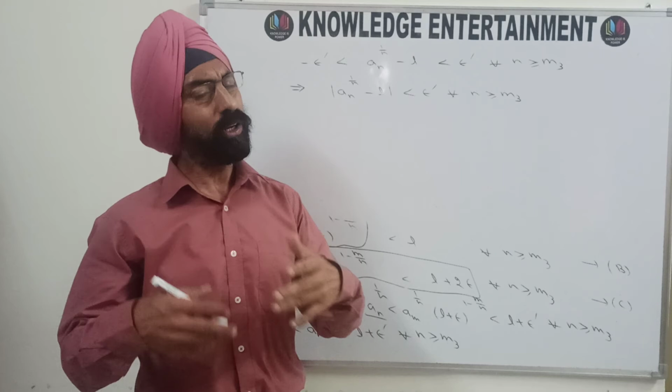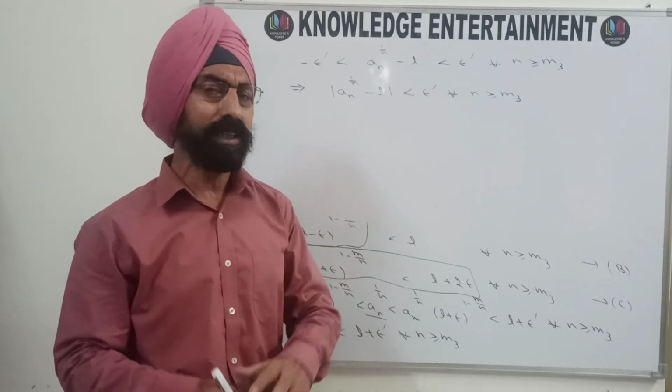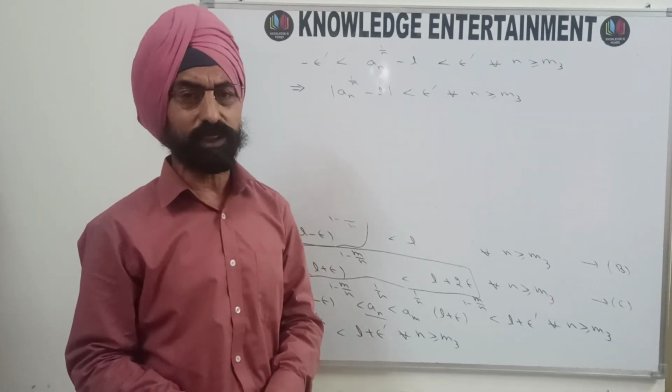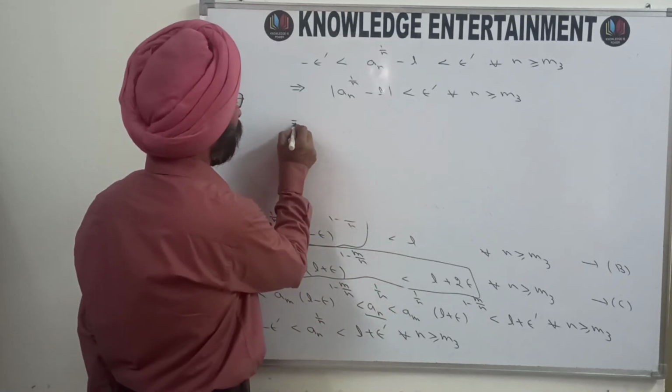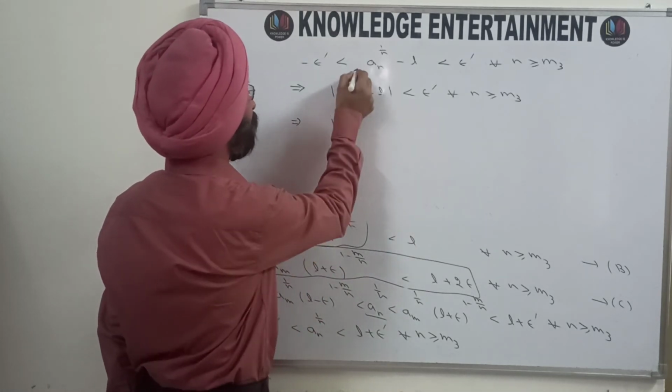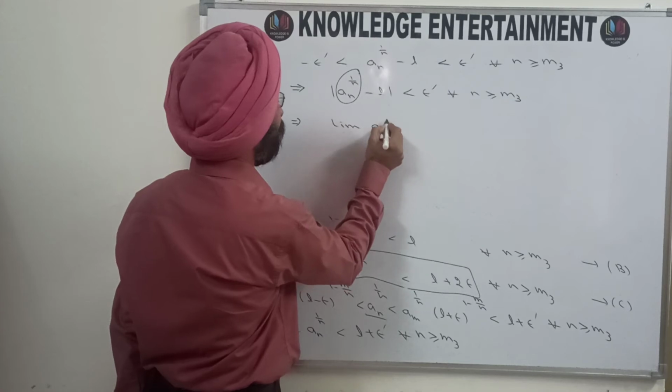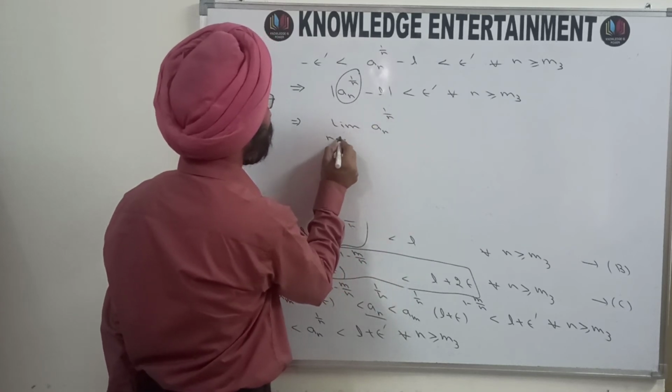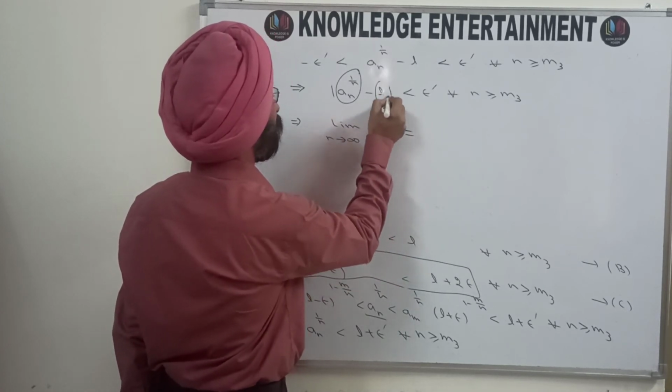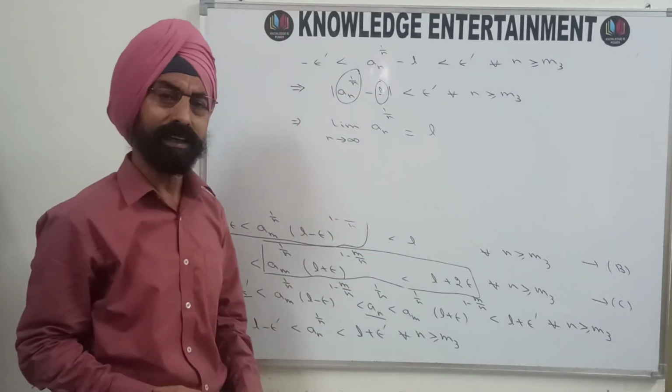And that means, by the definition of limit, or by the definition of convergence of a sequence, you have limit of a_n raised to the power 1 by n as n approaches infinity is equal to this L.